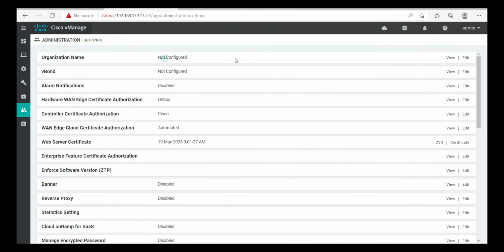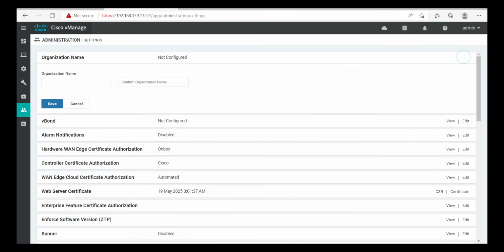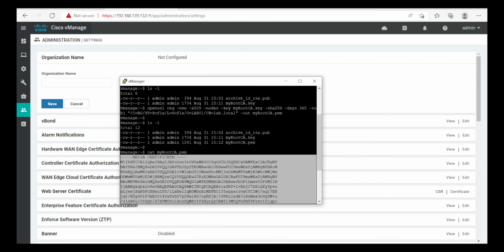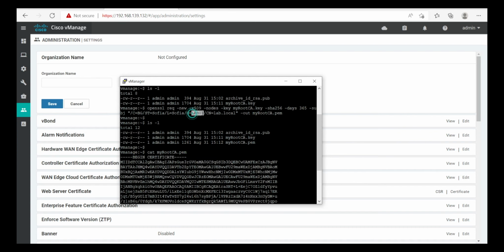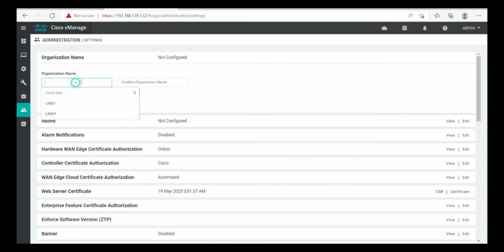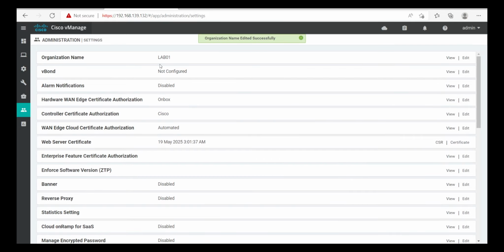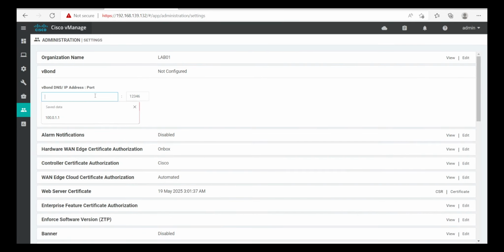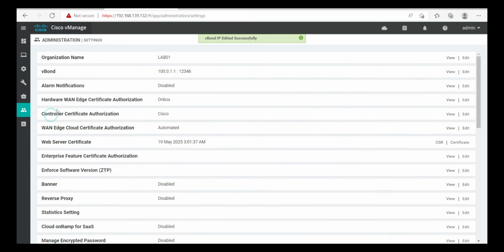First, the organization name should match the already created one. Here, WAP01. We paste WAP01 here and save it. The vBond address is 100.0.1.1 with the default port. Save it.